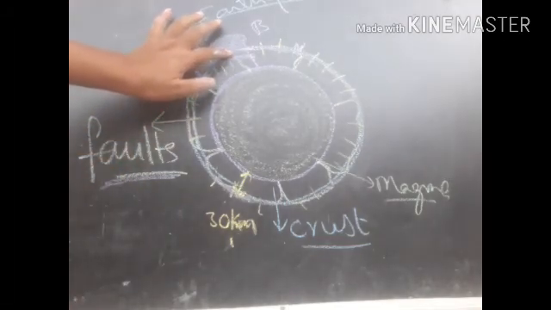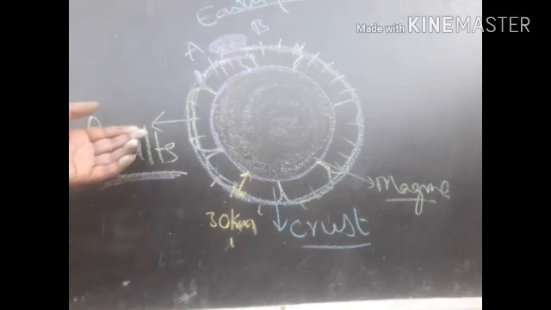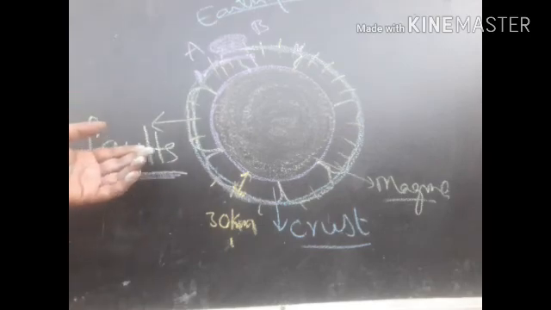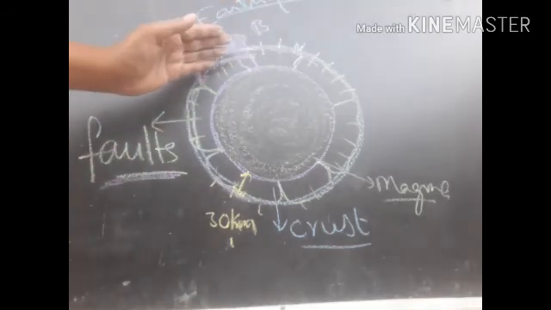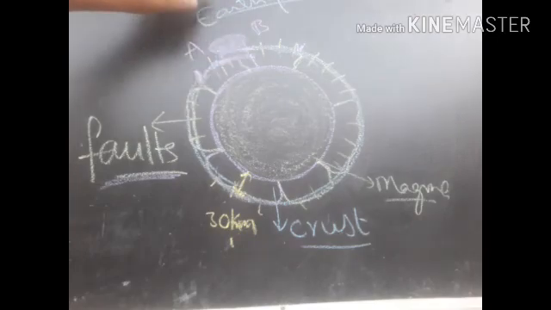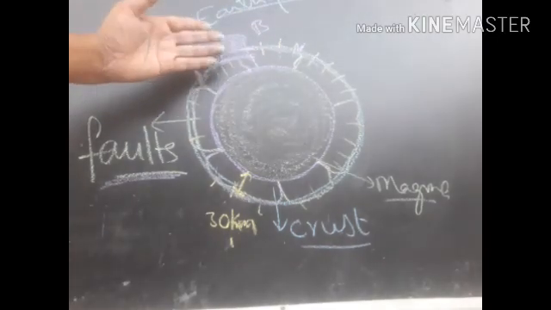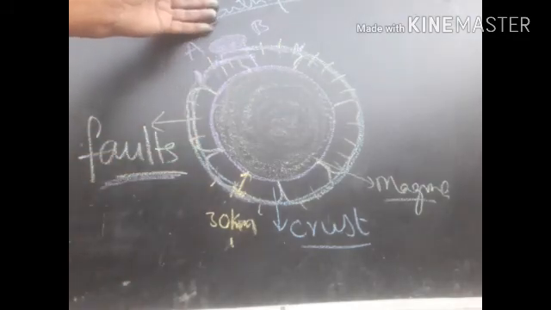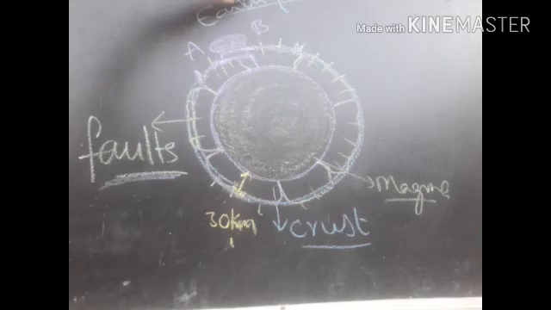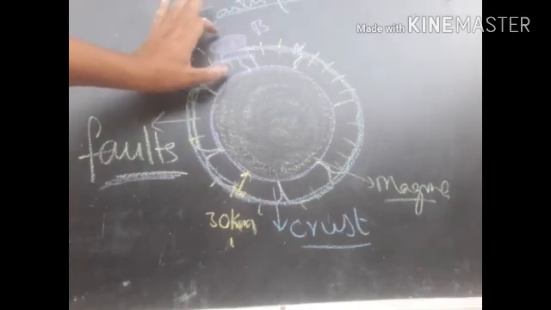crust plates, and we call them as faults, right? So due to movement in the faults, by moving against each other, they are going to collide. When they touch together, it generates the shaking vibration, and that is what we call earthquake, and it reaches to the surface of the earth crust, right? So this causes what you call earthquakes.